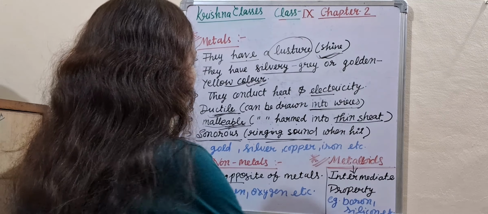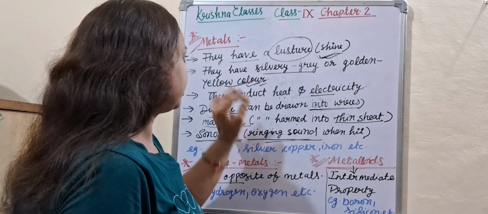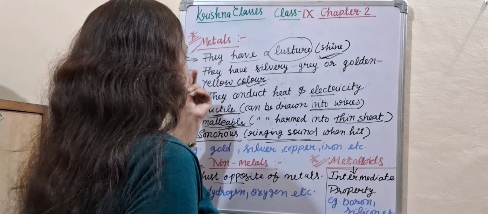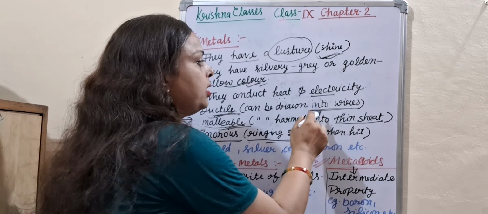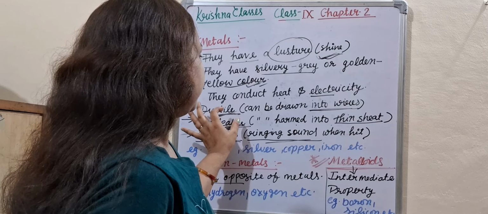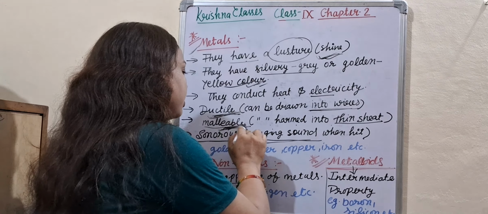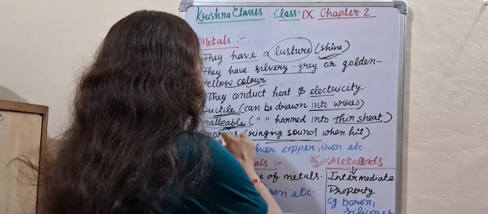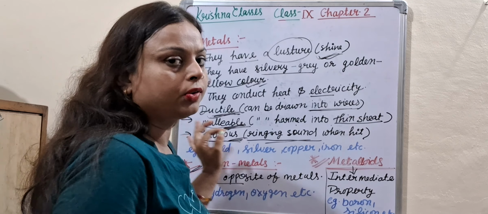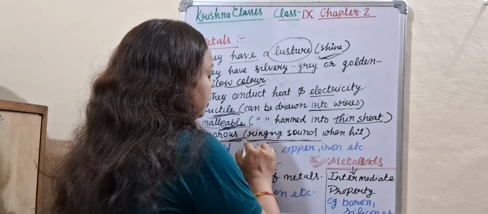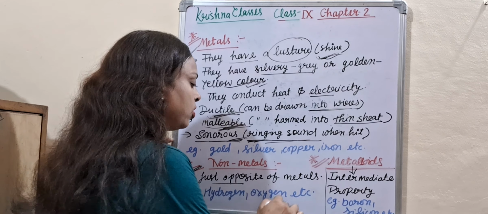So these are the metals. What are non-metals? Non-metals have properties just opposite to metals. It means they do not have luster. They do not have silvery grey or golden yellow color. They do not conduct heat and electricity. They do not have the property of ductility. They cannot be converted into thin sheets. It means they do not have the malleable property. They are also not sonorous. It means they do not produce a ringing sound. So these are non-metals. Examples: hydrogen, oxygen, etc.